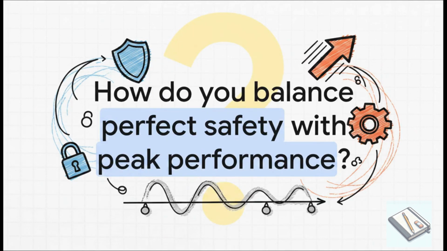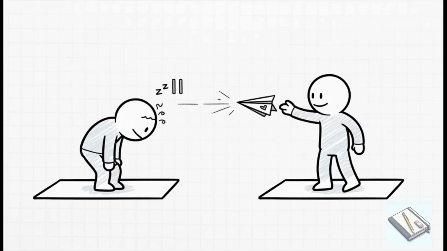And all of this brings us to the ultimate question that every single concurrent programmer has to ask themselves. It's not just about making the code safe. It's about finding that razor-thin balance between making sure it's correct without throwing away all of the performance that made us want to use multiple threads in the first place. And that is the perfect place to wrap this one up. Our journey into concurrency is just getting started.